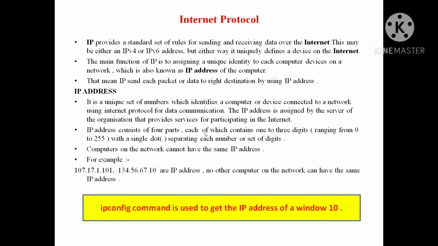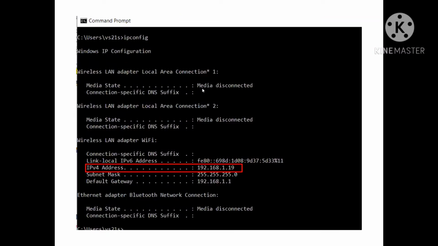I hope it is clear to all of you. Now see in the figure. This is my IP address. This is the figure. How can you calculate it? Just write ipconfig in the command prompt window. Then press enter. Then the IP address of your device is shown in front of you. Okay, do it, students.